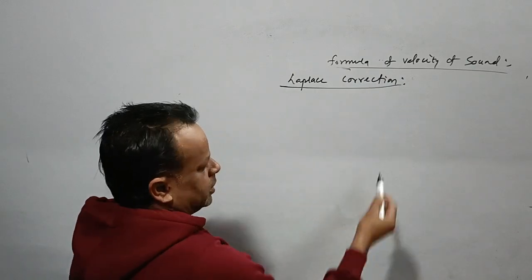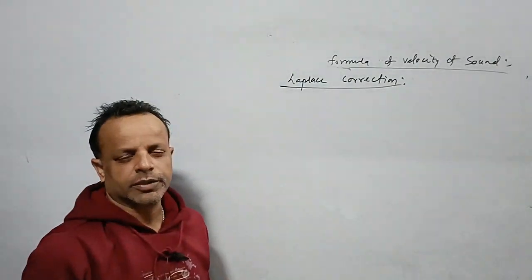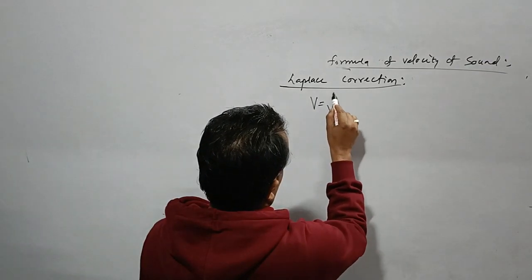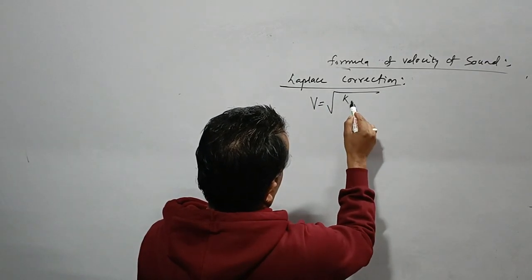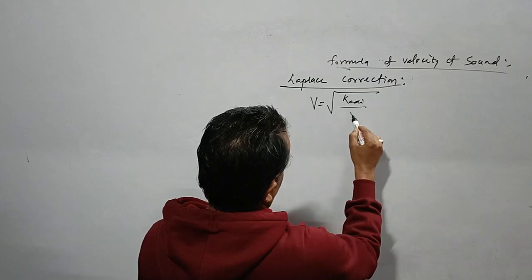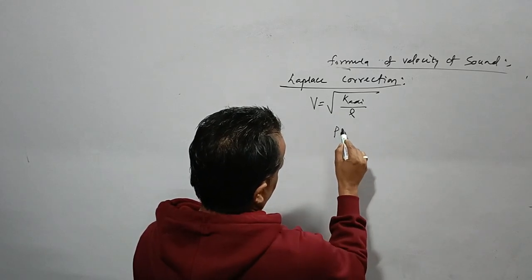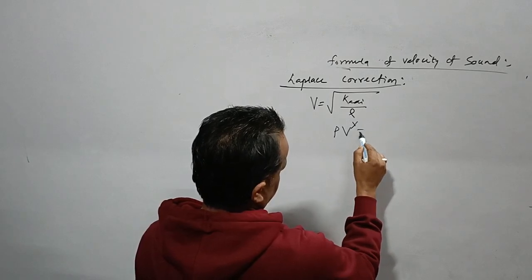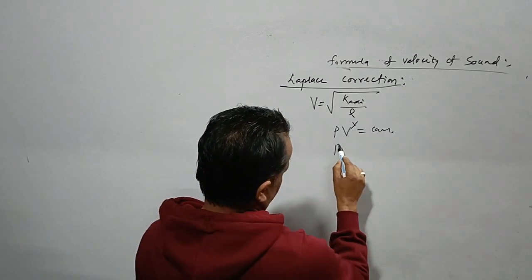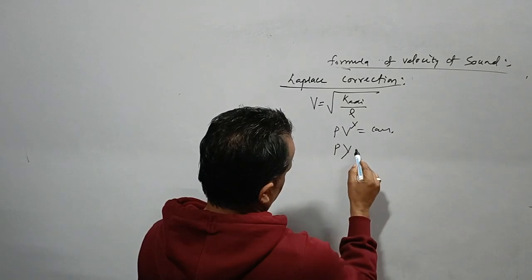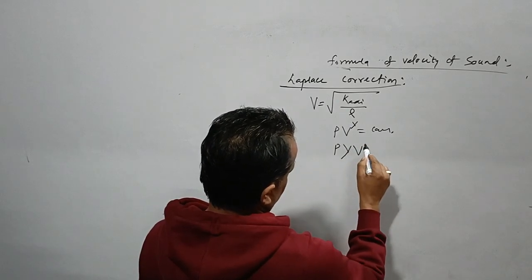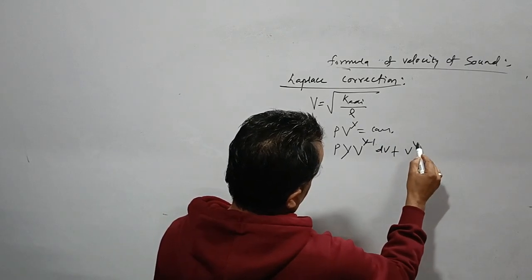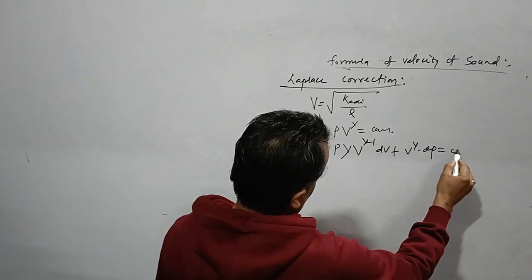In the Laplace correction, he said the velocity of sound in air is an adiabatic process. Velocity of sound is root over K adiabatic upon density of air. But we know that in the case of adiabatic, we have the formula PV to the power gamma is constant. So when we find the derivative of it, it comes out to be gamma minus 1, this is delta V, this is V to the power gamma, this is delta P is equal to 0.